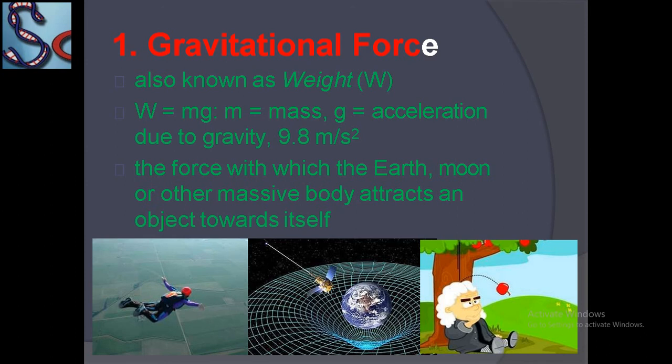Like a fallen apple always hits the ground. As you throw a ball upward, it always moves downward. You throw anything upward, it always moves downward because of the gravitational force of Earth, which is 9.8 meter per second square or 10 meter per second square.